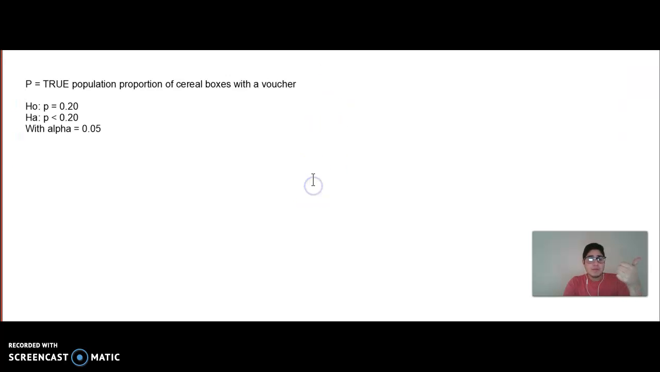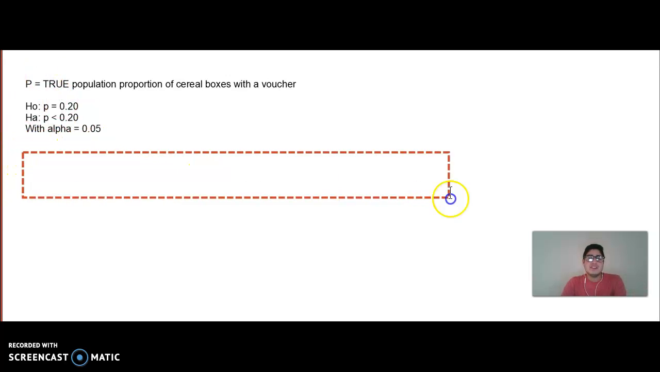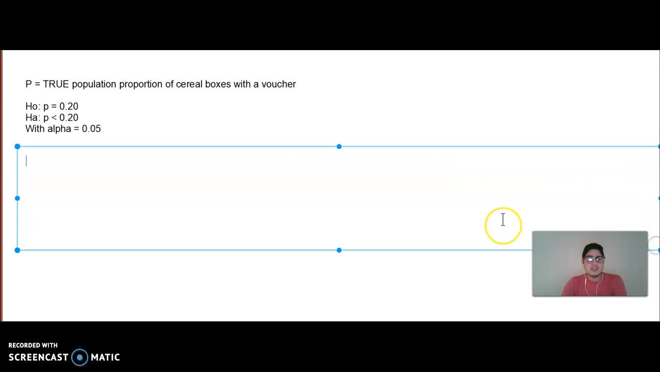So that's the first section there, so I'll space them out so you can see. So our parameter and then our hypotheses. So here, since we've listed the parameter, we now know that the null hypothesis is saying the true population proportion of cereal boxes with the voucher is 20%, and the alternative is saying the true population proportion of cereal boxes with the voucher is actually less than 20%. So we need to find out this evidence. Well, in order to find any kind of significance here, we need to first ensure that our conditions for inference are satisfied. So let's take our assumptions.